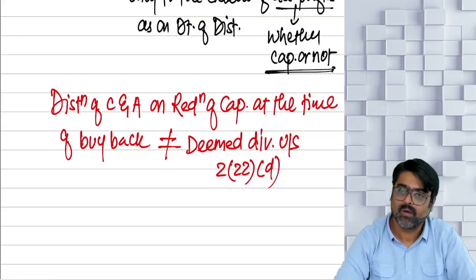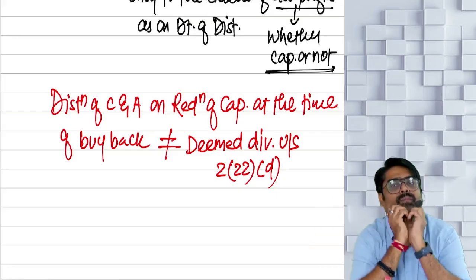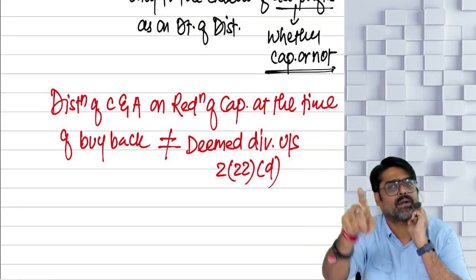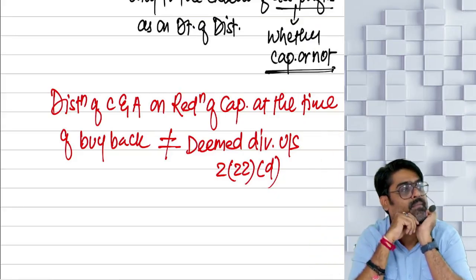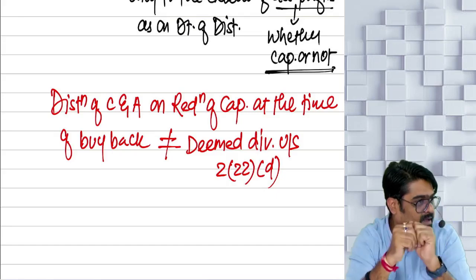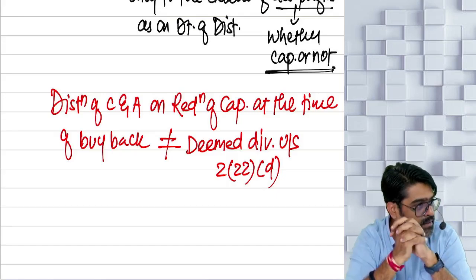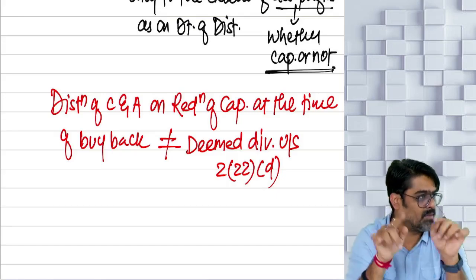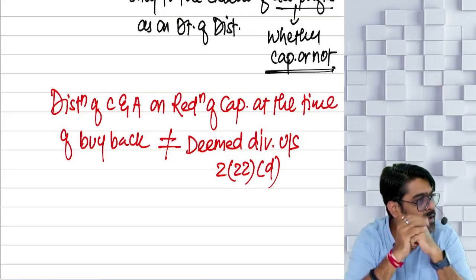Getting my point? What if any other company is there? Can any other company be there other than domestic company? Other than domestic company, can that company do the buyback? Yes. That company will do the buyback. The capital will reduce.